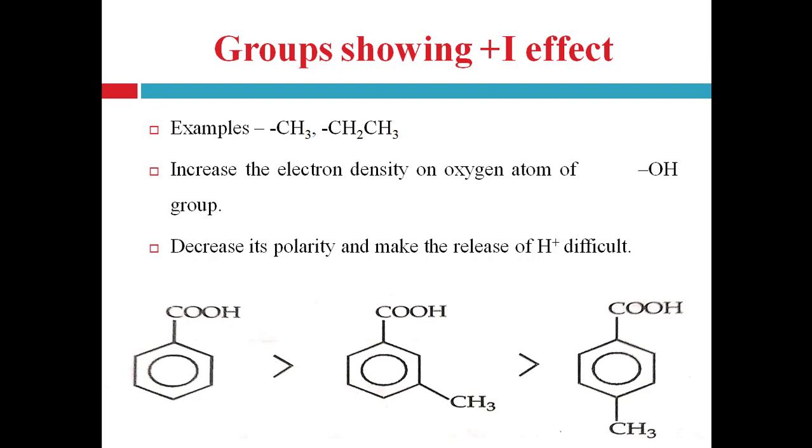When a plus sign is present in the suffix of any effect, whether inductive, resonance or mesomeric, it indicates the electron releasing effect. In short, the plus sign indicates electron releasing and the negative sign indicates electron withdrawing. Here plus I effect means electron releasing inductive effect, right?